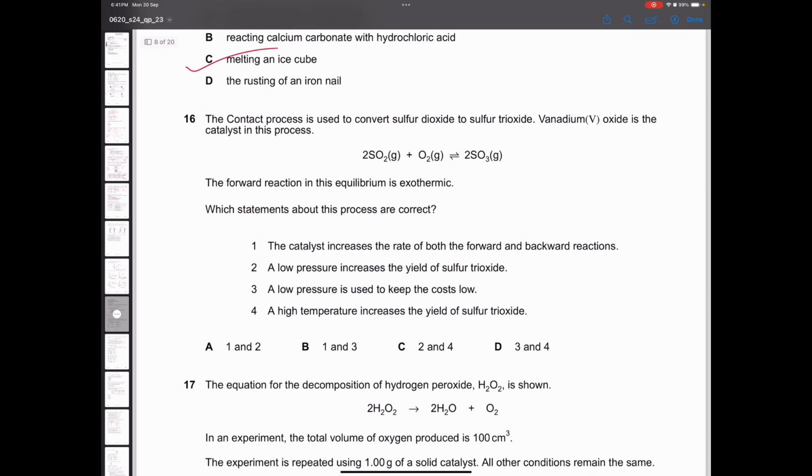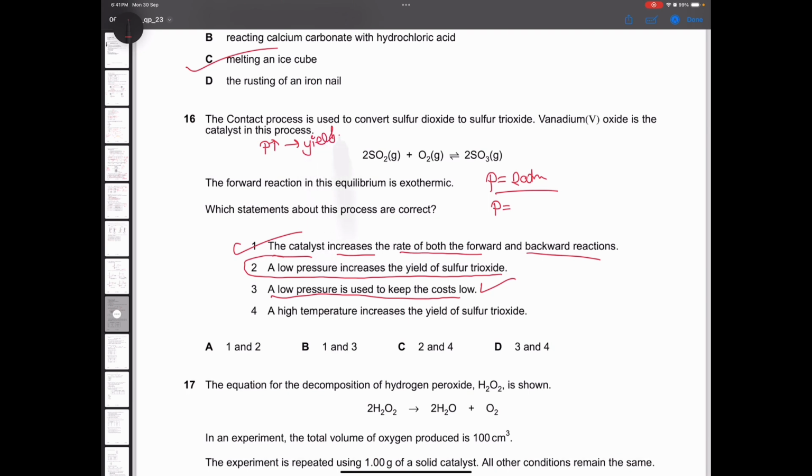The contact process is used to convert sulfur dioxide to sulfur trioxide. And we know that pressure in this case is used as 2 atm. Pressure is mainly just to reduce the expenses. So, a low pressure is used to keep the cost low. True. Catalyst increases the rate of forward and backward reaction. This is also true. Low pressure increases the yield of sulfur trioxide. No, this is incorrect. In the contact process, if you increase the pressure, the yield increases.